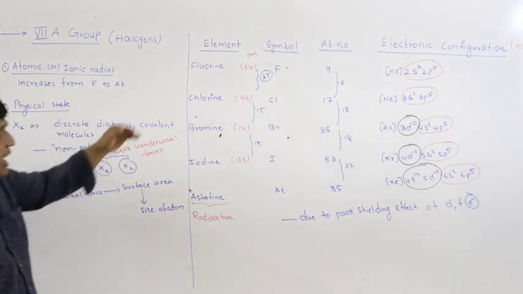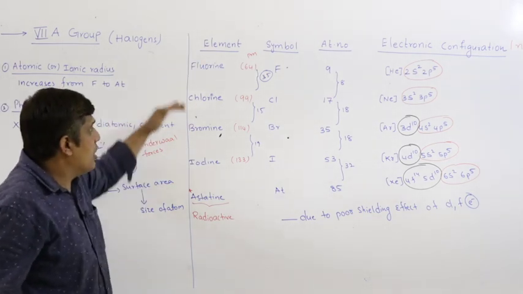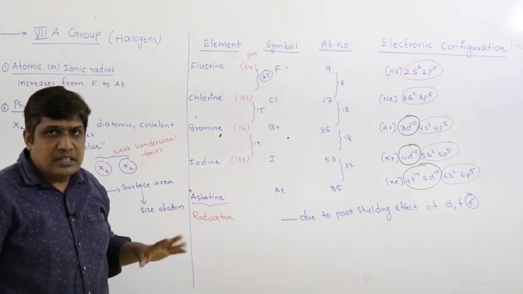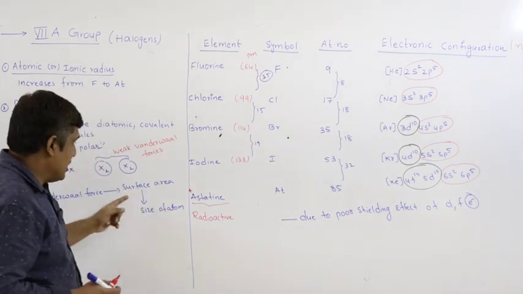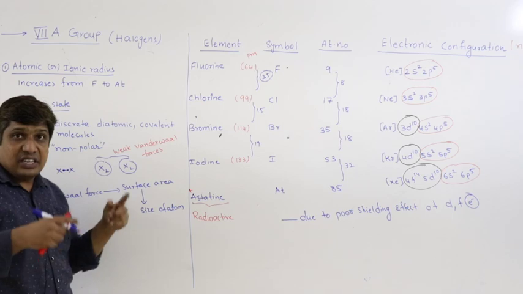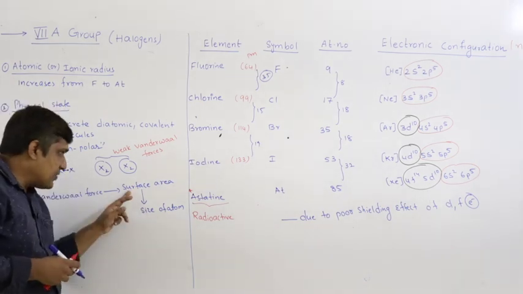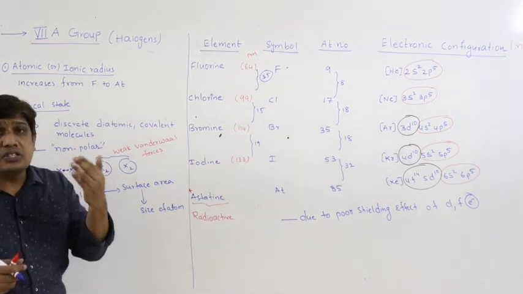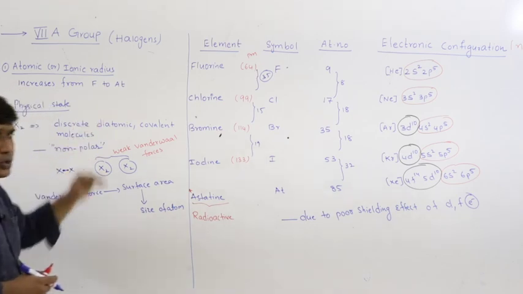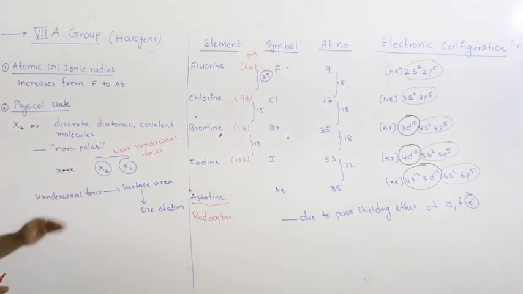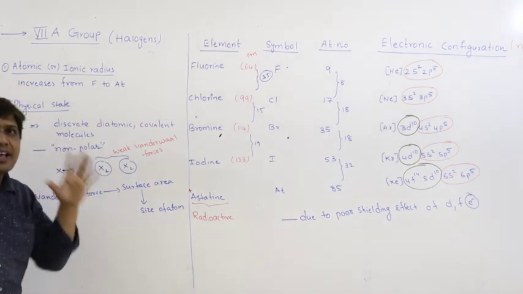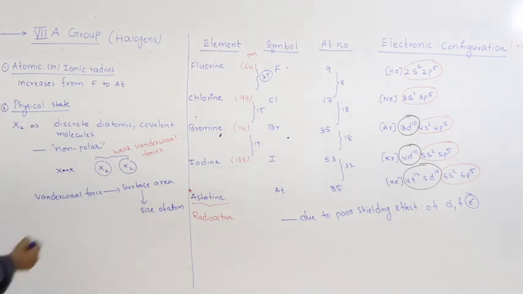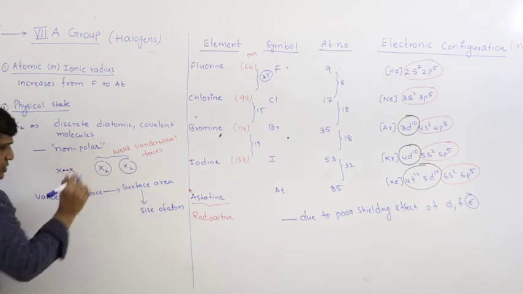As I move from fluorine to astatine, or from fluorine to iodine, the size of the atom increases. If the size of the atom increases, surface area also increases. If surface area increases, the magnitude of van der Waals forces of attraction between the molecules also increases. So down the group, the van der Waals forces of attraction increase. That is why the physical state changes from gas to liquid, liquid to solid.